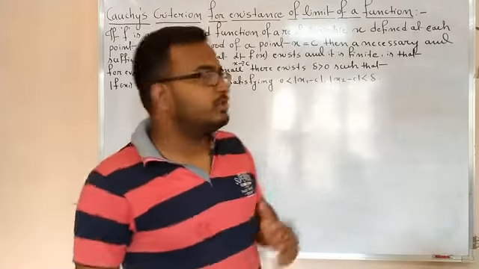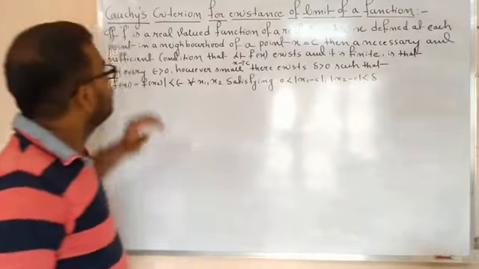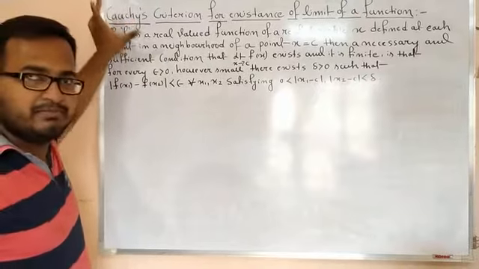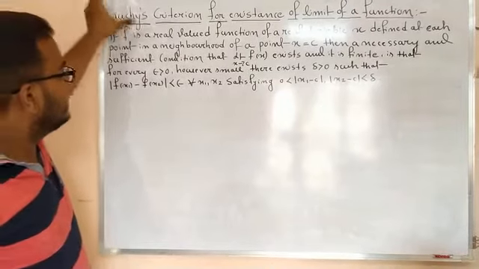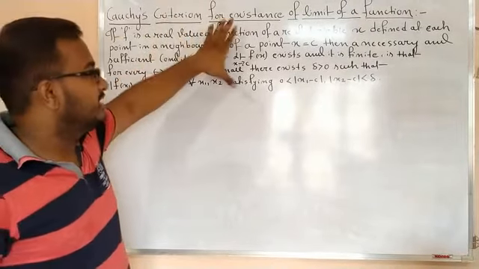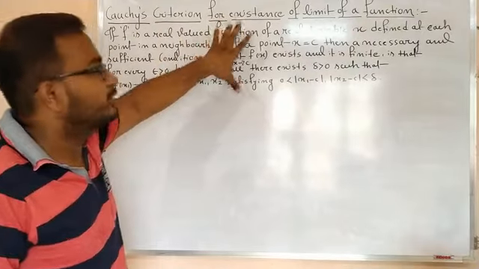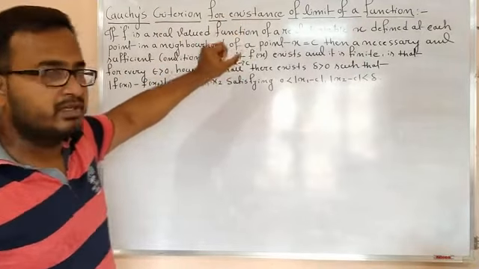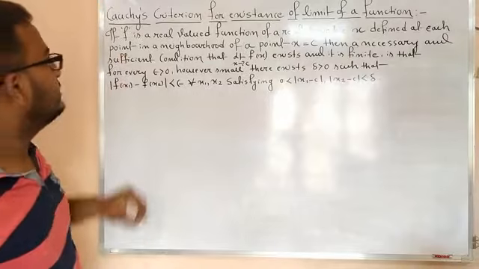So let us see what this criterion is. Cauchy is a famous mathematician, and he gives this theorem.